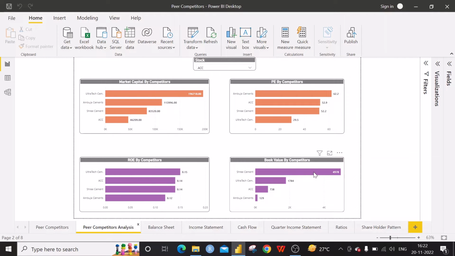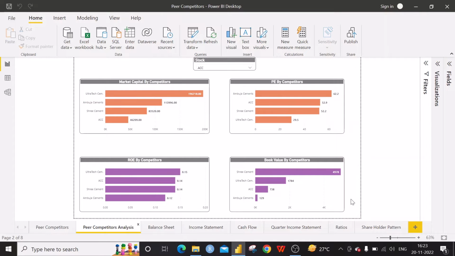The book value. What is the book value? The book value is the amount remaining after subtracting the total liability from the total asset. Actually, what people are saying is that when a company goes bankrupt, what the shareholders get back is called book value. And we have to compare the book value with its market price. In one of our next videos, we can compare the book value with the market price.